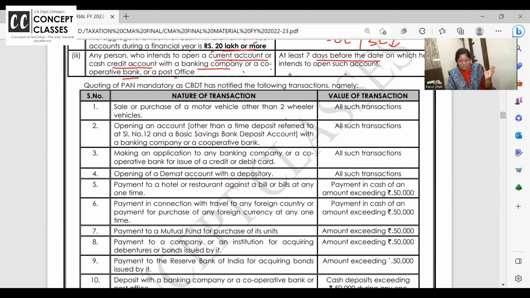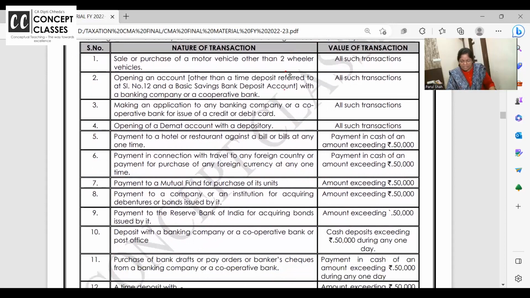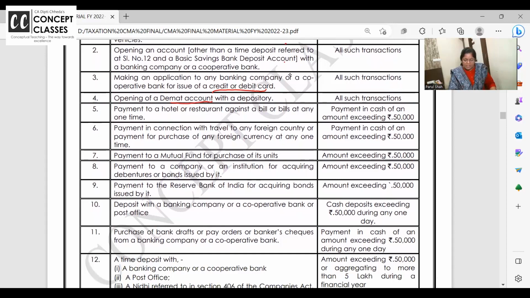So for sure, it's important. Opening of an account other than time deposits, that is FDs, and a basic saving account. So if you want to open other accounts, with bank lockers, all these, they will ask for PAN. Making an application to a banking company for issue of debit card, credit card, to open a demat account for share trading. Restaurant bills and above, if you want to pay in cash above 50,000.